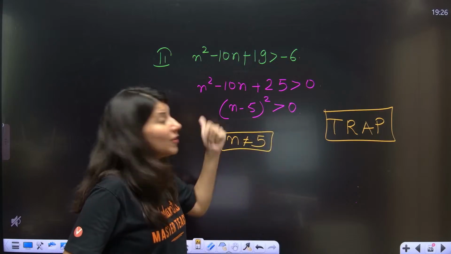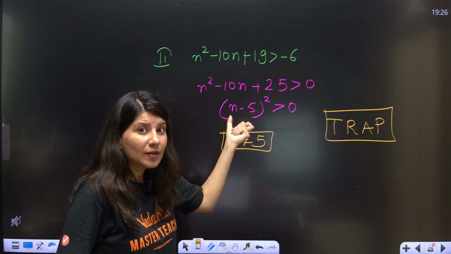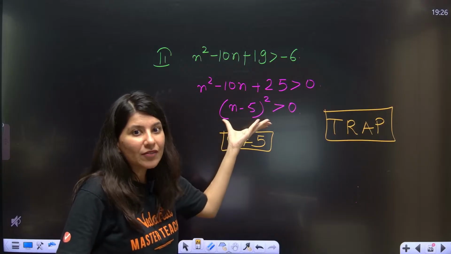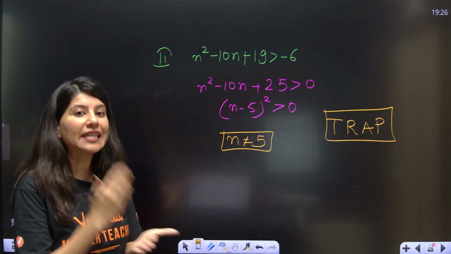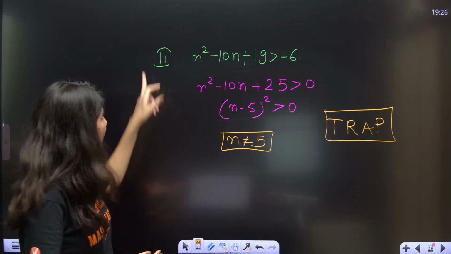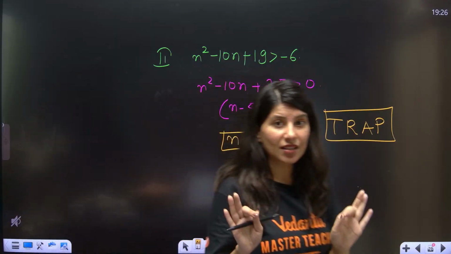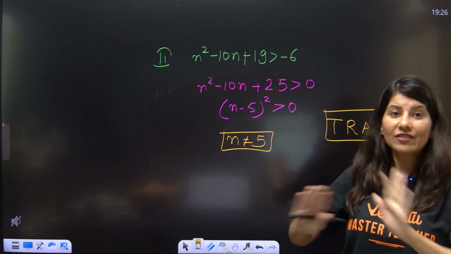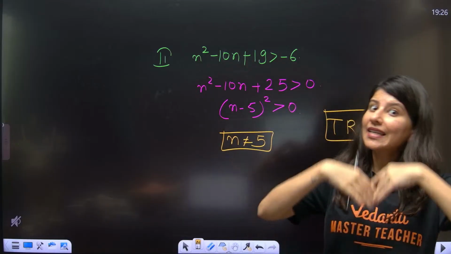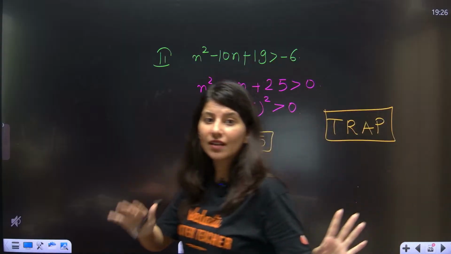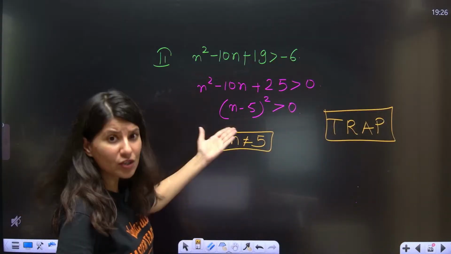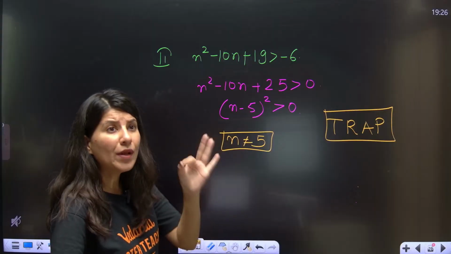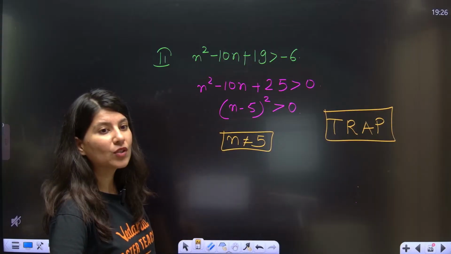But except 5, whatever value you put, it will become a square and eventually be positive, so it will be accepted. So n can be anything except 5. The second inequality is just rejecting 5. That's all. The second inequality is saying bring everything. You put everything in place of n in the original equation, and this inequality is going to get satisfied.